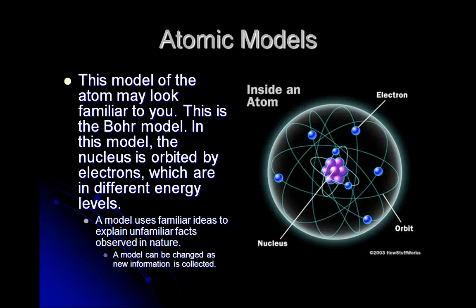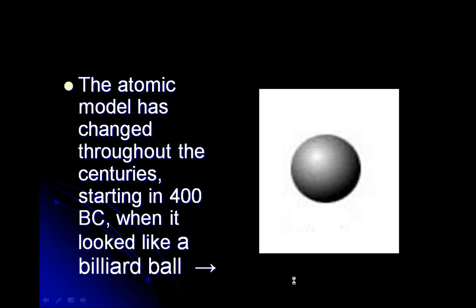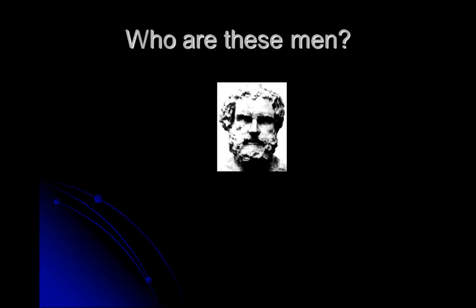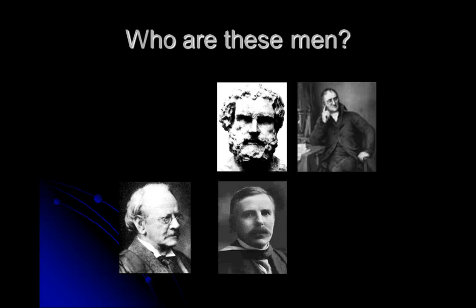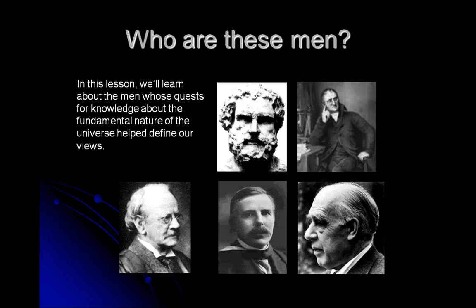Here you'll see that we have an atomic model. This is very familiar to what you may have already seen before. This is the general idea of what we think an atom looks like. It has changed a lot. We have always known it was kind of like a ball shape, and this belief started back in the 400 BC with a scientist. Well, here's a list of all the scientists.